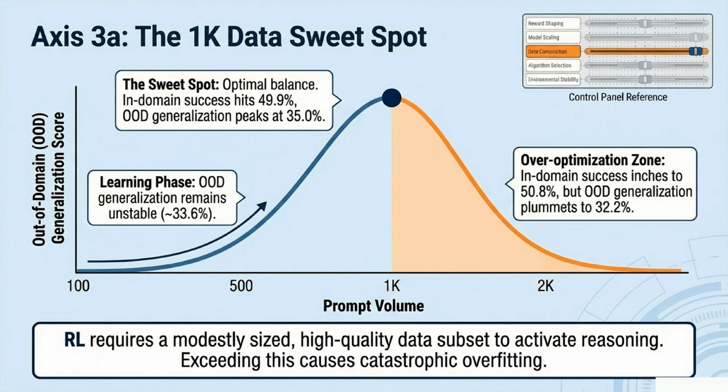For Axis 3, let's look at data composition, starting with volume. We discovered a 1K data sweet spot. RL requires a modestly sized, high-quality subset of data to activate reasoning. At 1000 prompts, we hit the optimal balance where out-of-domain generalization peaks. Exceeding this pushes the model into an over-optimization zone, causing catastrophic overfitting where out-of-domain generalization plummets to 32.2%.